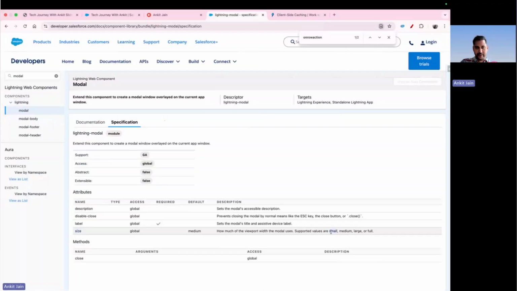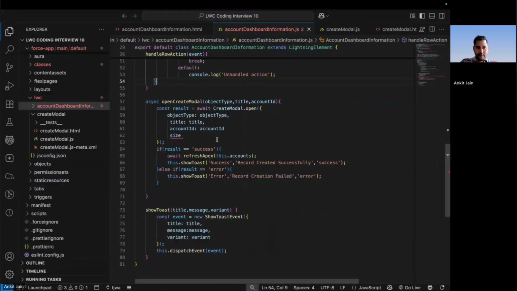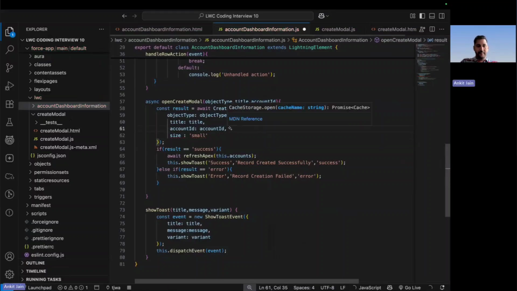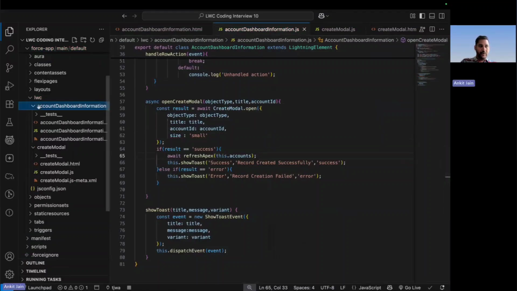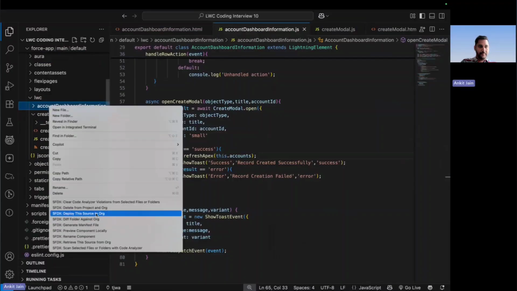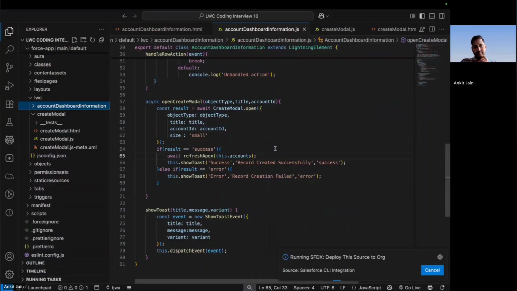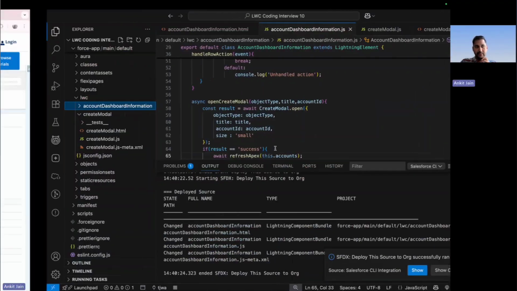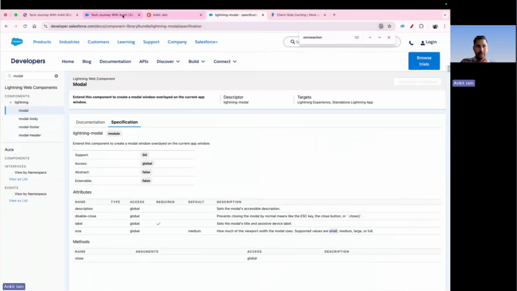Here I am passing the value as small, and adding a comma. Let me go and deploy this one more time so that the modal size can be controlled.